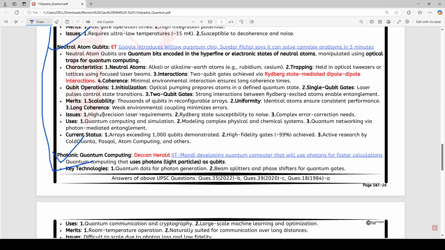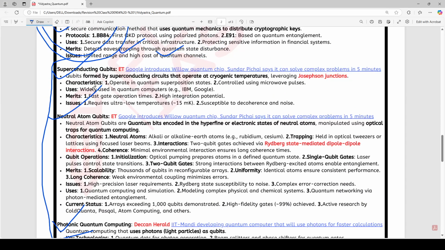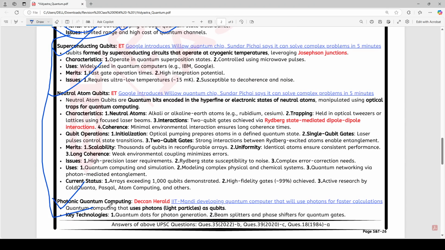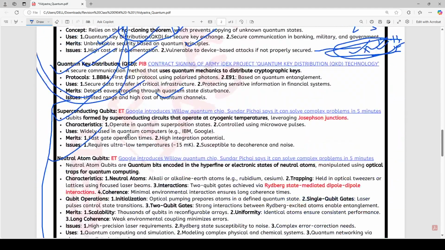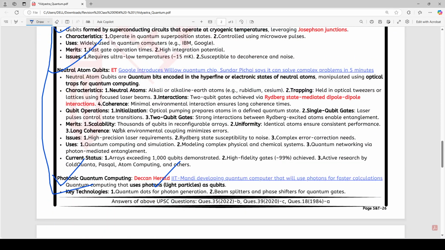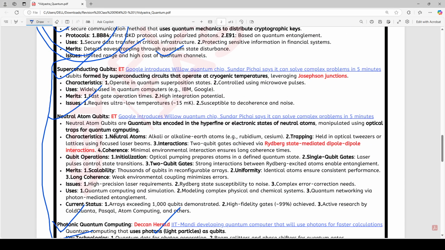These are three types of qubits: superconducting qubits, neutral atom qubits, and photonic quantum computing based, meaning here we use photons as qubits. Okay, so since UPSC has asked this qubit, it can definitely ask one of these three. Now let us understand. It is simple to understand.